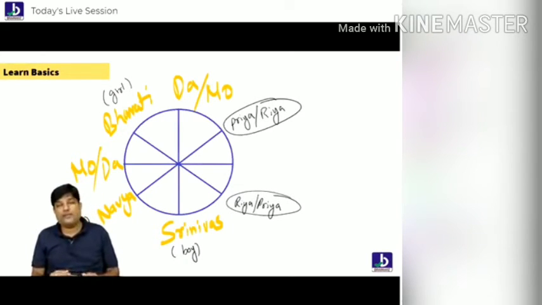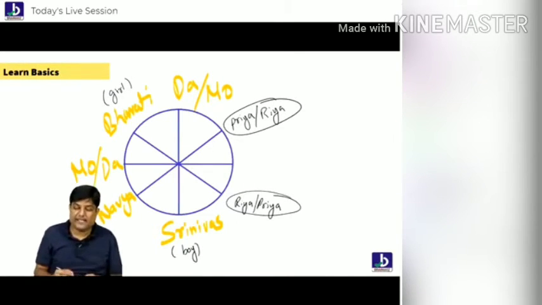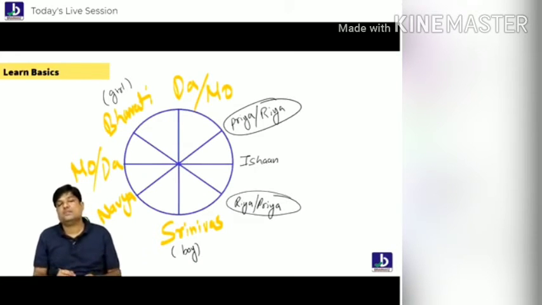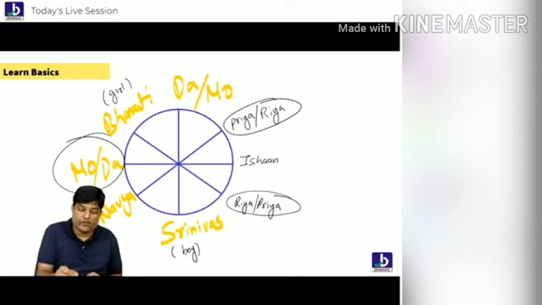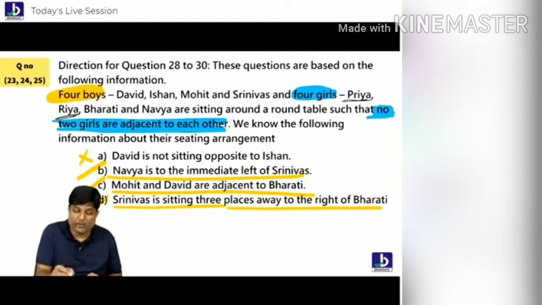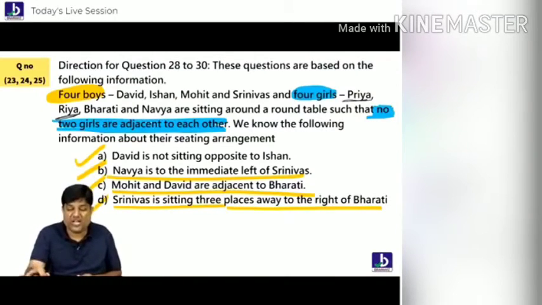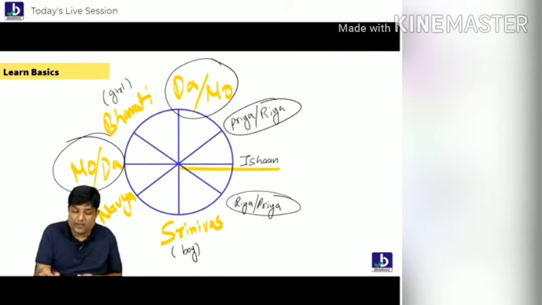Following everybody? Clear? 1 is left. Who is that? Ishan. So 1 boy is pending. That is Ishan, because Ishan has no place now. All the other places are filled. Chalo, it's completely fulfilled. Now you are confused here. What is the first point, students? You all tell me. David is not opposite to Ishan. So Ishan is here. Who cannot be here?